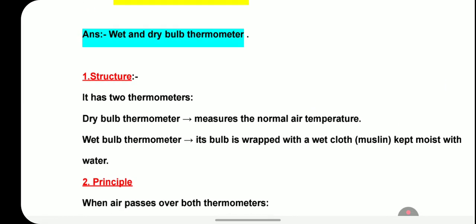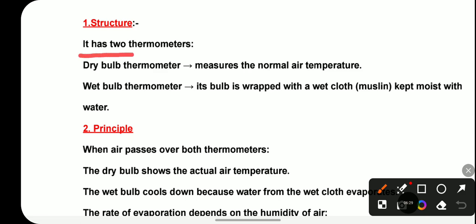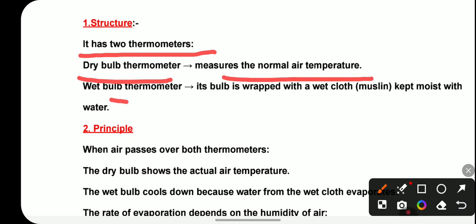So in a wet and dry bulb thermometer, it has two thermometers. The first one is the dry bulb thermometer, which measures the normal air temperature, and the second is the wet bulb thermometer. This bulb is wrapped with a wet cloth, called muslin, kept moist with water. Basically it has two thermometers: the dry thermometer, which measures the normal air temperature, and the wet bulb thermometer.